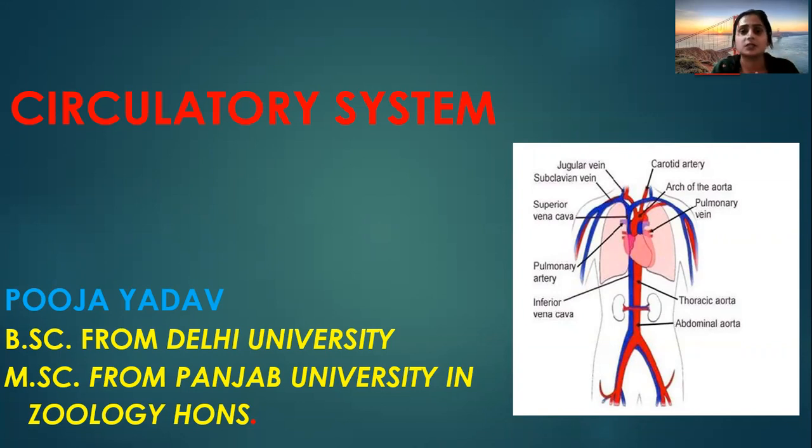So one of them is the circulatory system. Now we talk about the circulatory system. The circulatory system includes the heart and the blood vessels. The heart pumps the blood and the blood vessels transport the blood from cell to cell of the body, right? Let's start with the circulatory system.